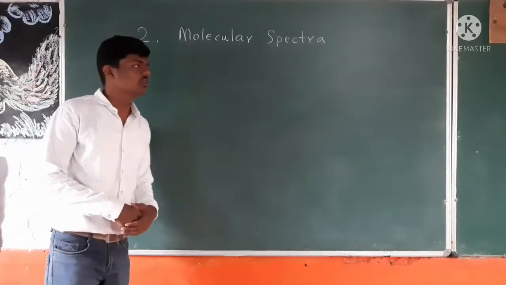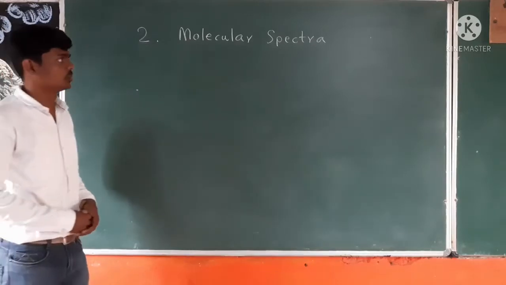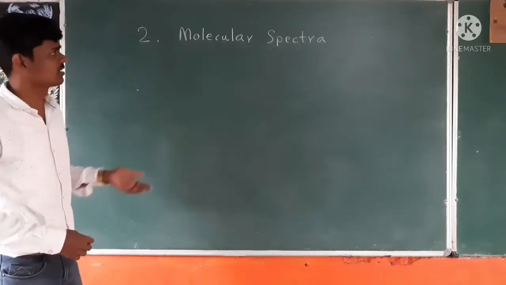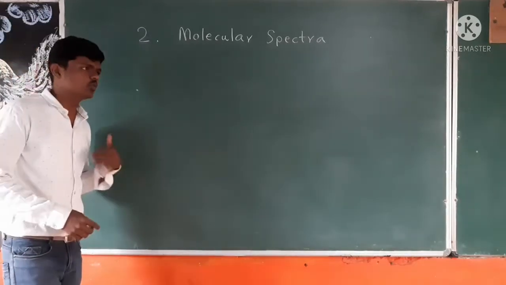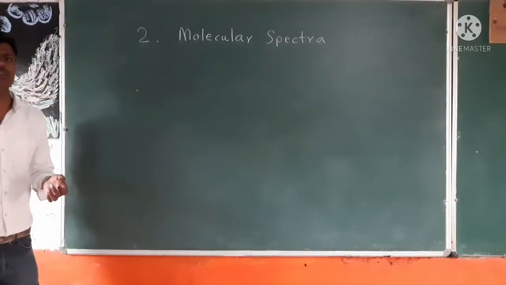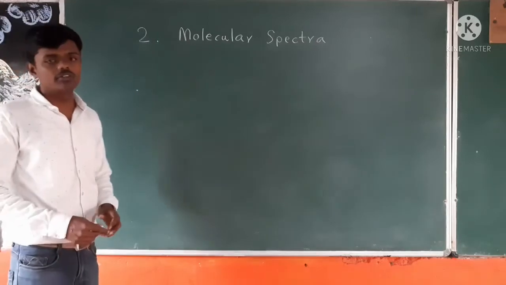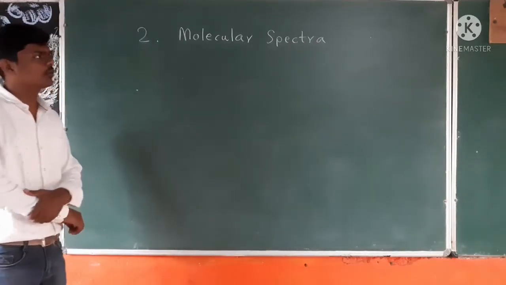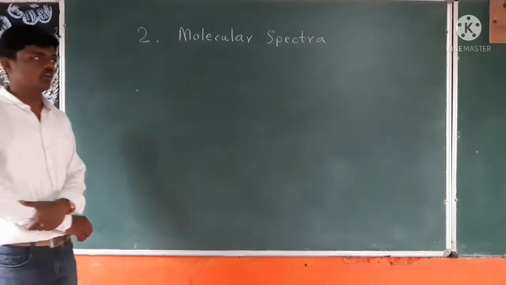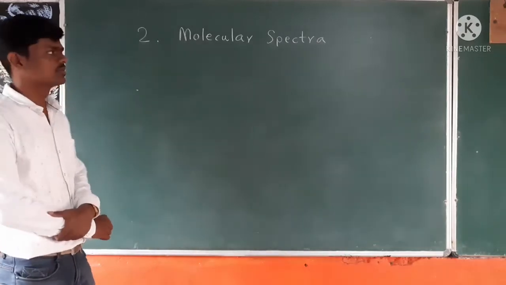In the last chapter, we studied atomic spectra, which was nothing but a single atom and its spectra, its energy levels. We studied the Zeeman effect, anomalous Zeeman effect. So here in this chapter, chapter 7, molecular spectra, we will study molecules. We all know a molecule is nothing but a multi-atomic system. Two or more atoms are there.